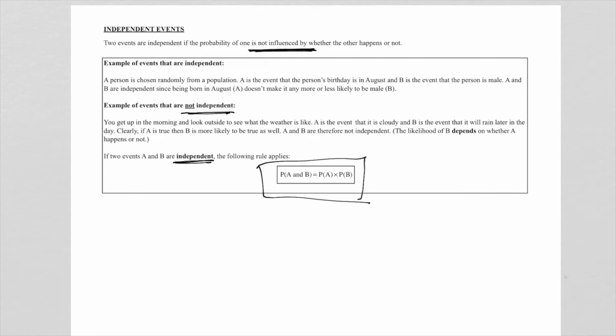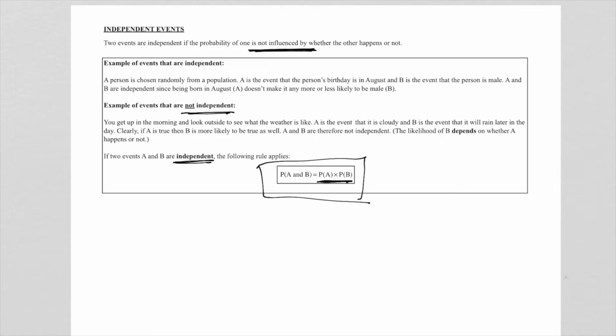So I just wanted to give you this explanation on what the meaning of independent events is. Please remember the rule for independent events is that the probability of A and B, and please remember this probability of A and B is part of your general rule, is equal to the probability of A times the probability of B. So we have a number of rules now.